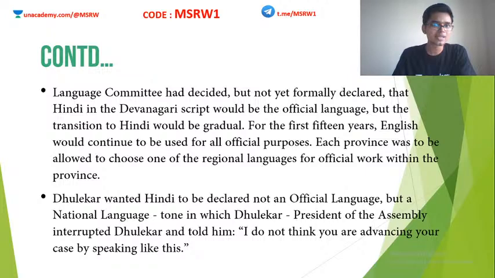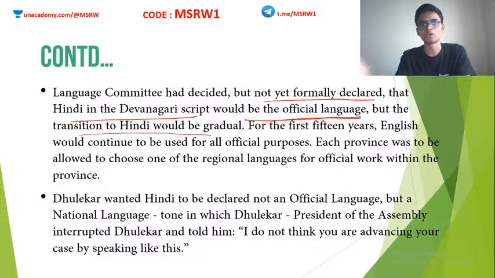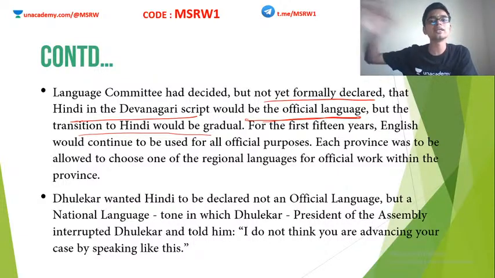The language committee decided, not formally declared yet, but decided, that Hindi in Devanagari script would be the official language of India. But the transition to Hindi would be gradual. Clear? Hindi is not the national language, but it will be the official language. Official proceedings can be conducted in Hindi, but not solely in Hindi. It will be gradually made into Hindi in 15 years' time. It will be a very gradual evolution, so everybody can take their time and learn Hindi, and it will be fine by that time.